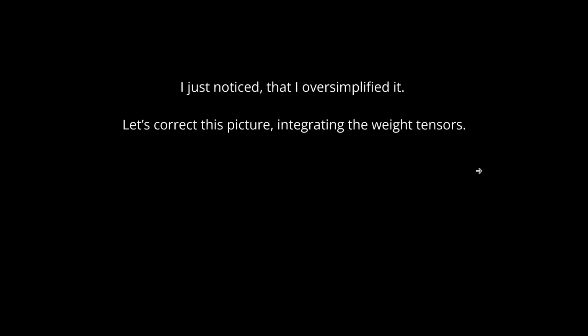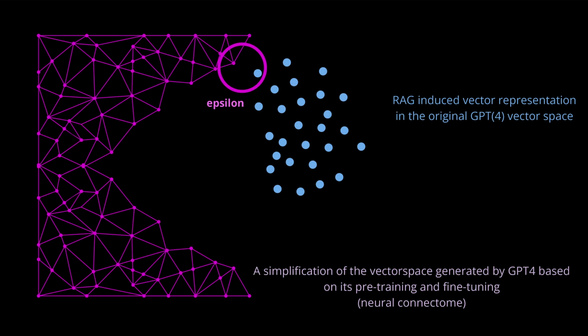Okay, now I was working in an oversimplified image to show you what I mean. So let's correct this picture and let's be a little bit more precise. Let's integrate the weight tensors, and you will immediately see what I did. You noticed that I told you that the RAG-induced vector representation is, of course, a vector representation.